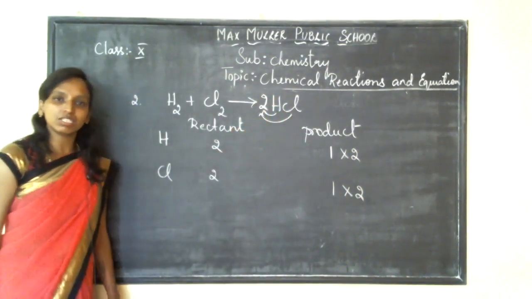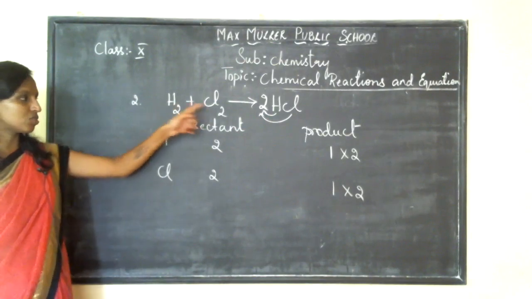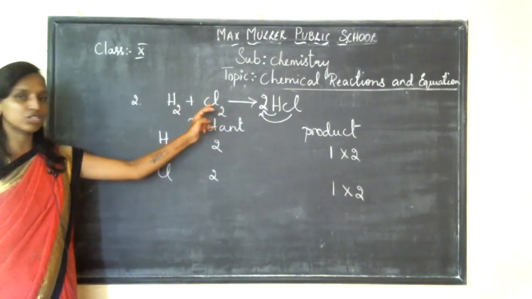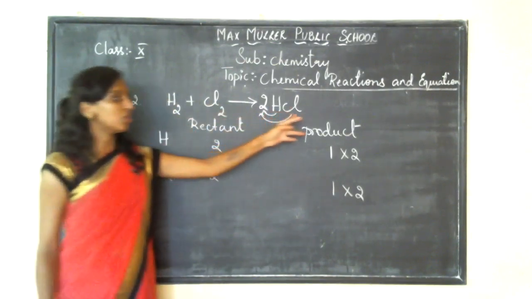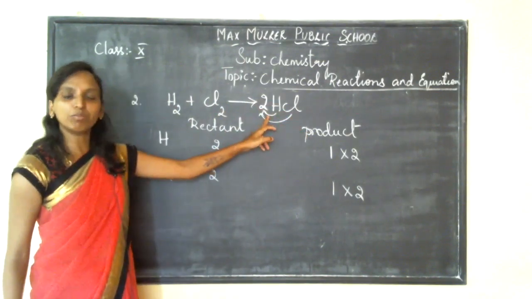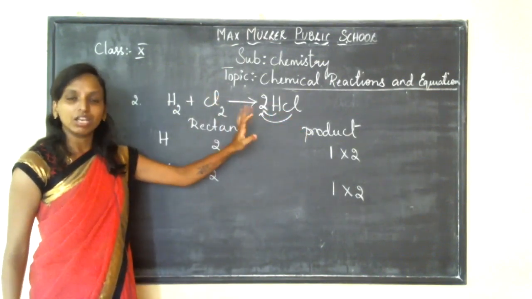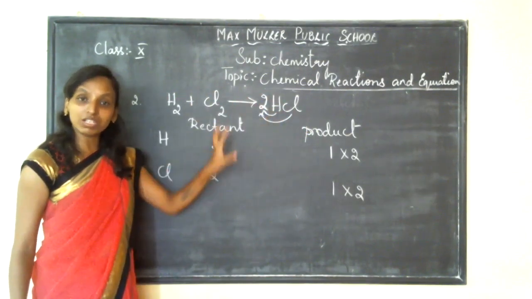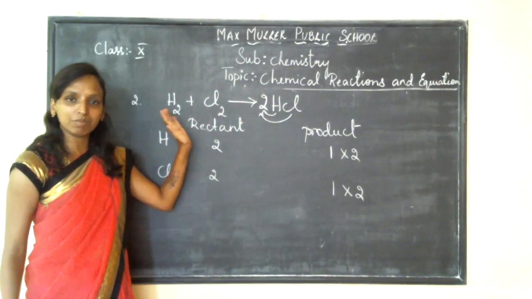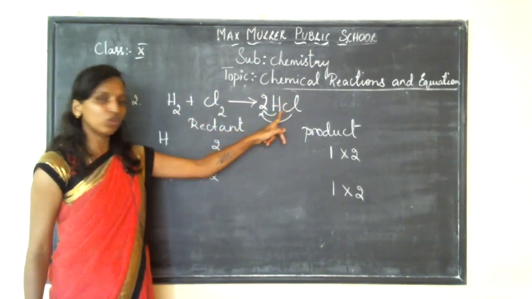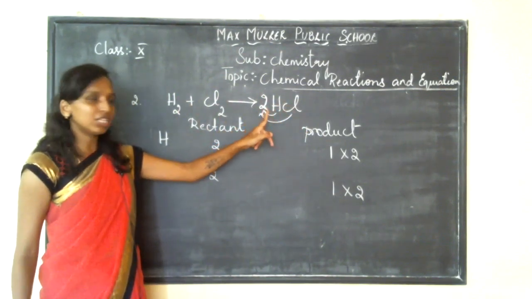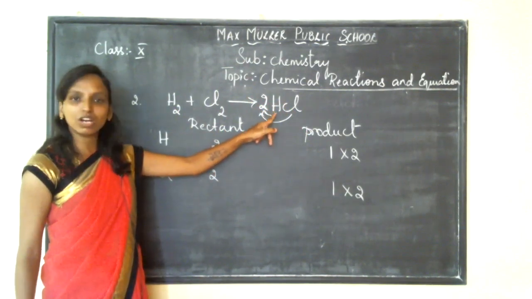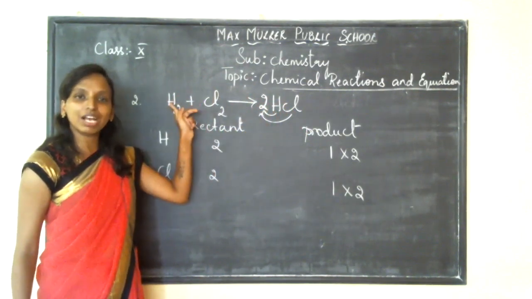Is the equation balanced now? Check: hydrogen is 2, hydrogen is 2, chlorine is 2, chlorine is 2. Ma'am, if you take 2 for chlorine, it will automatically change for the reactant too. Yes, children. If you change that towards your product, check once again whether the equation is completely balanced. Once you take 2 for chlorine, don't assume the equation is balanced; there will be changes in your hydrogen. Check that with your reactant 2.